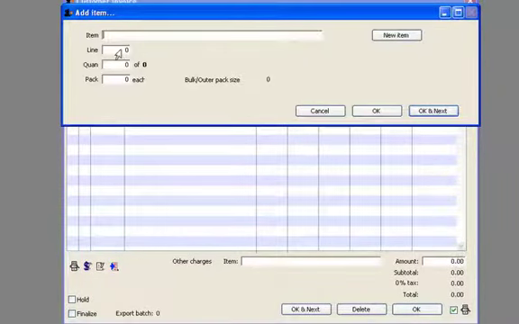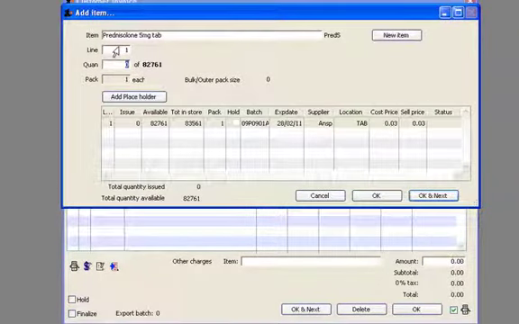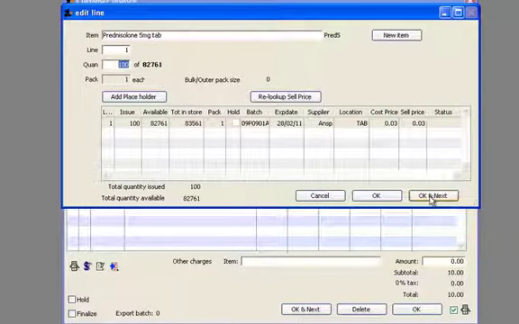The next item is prednisolone 5 mg. Now we know the code for this, so we're going to type it in, PRED5. Hit tab, and up comes prednisolone 5 mg tablets. 1 line is selected, plenty in stock. We're issuing 120, so we enter that figure. And we do not click OK and Next because this is the final item on the order. We click OK.